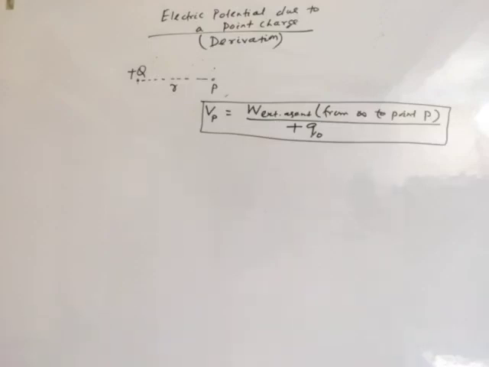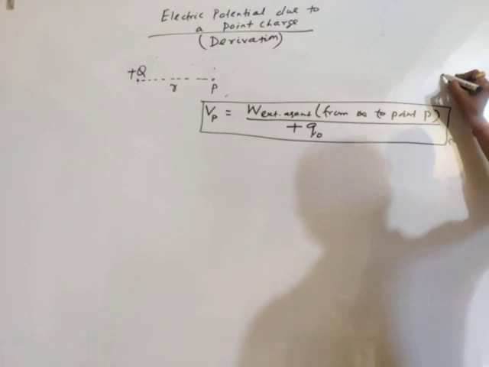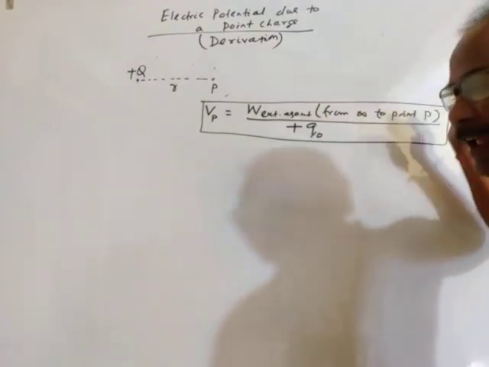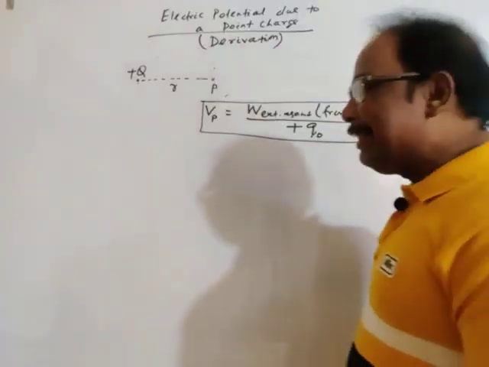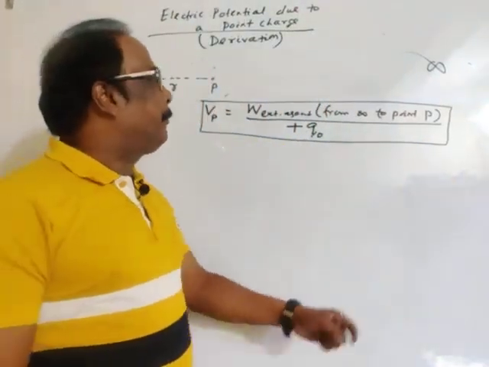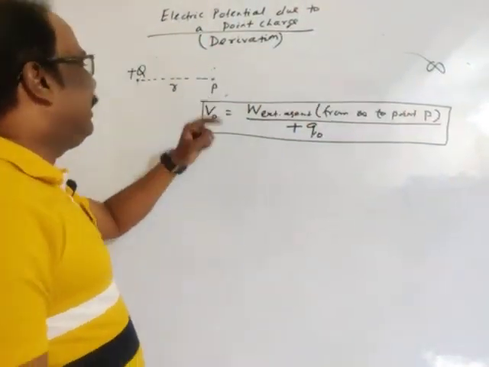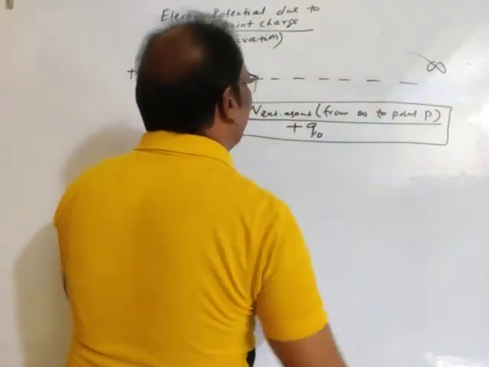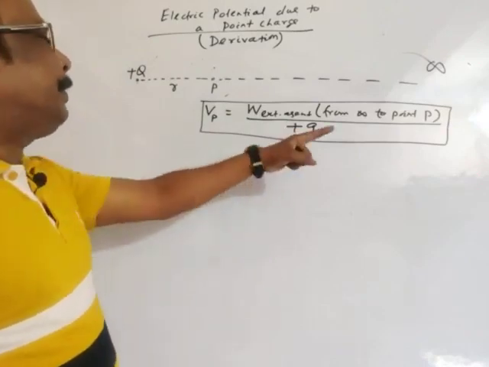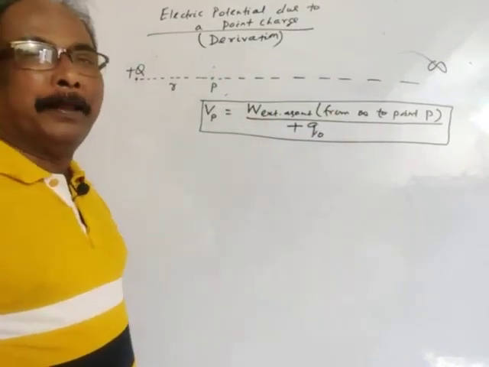Now I will take the test charge from infinity to the required point P. This is infinity. I have to bring the charge from infinity to this point P.